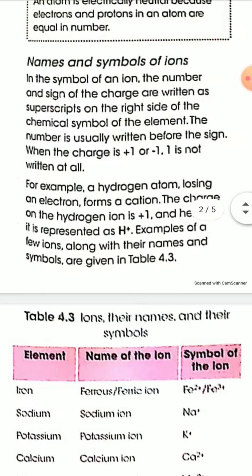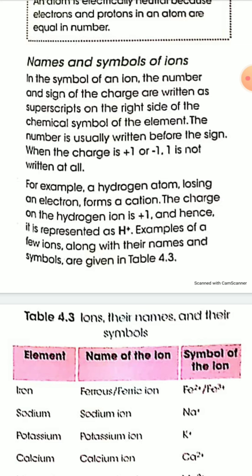Now some names and symbols of ions. In the symbol of an ion, the number and sign of charge are written as superscript on the right side of the chemical symbol of the element. For example, ferrous means Fe 2 plus, and you have to write the 2 plus as the superscript on the right side of the symbol of Fe.